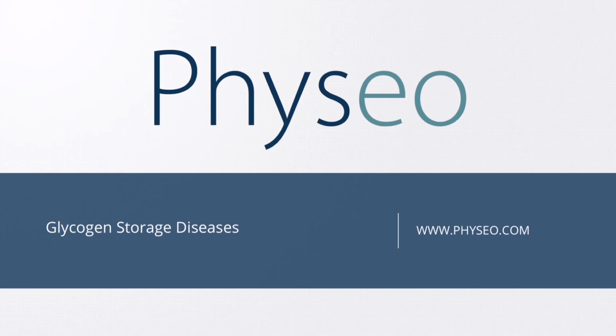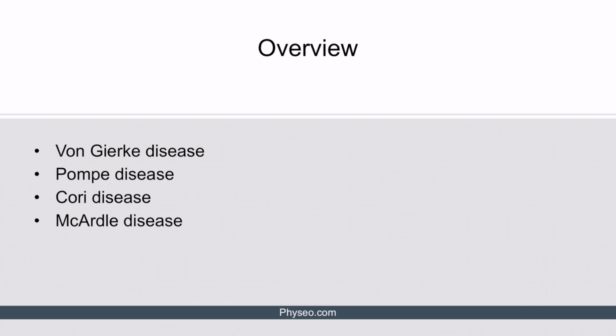Let's get started. Here's an overview of the diseases we'll be discussing in this lecture. You can see that we'll be reviewing von Gierke disease, Pompe disease, Cori disease, and McArdle disease. Let's start with von Gierke disease.